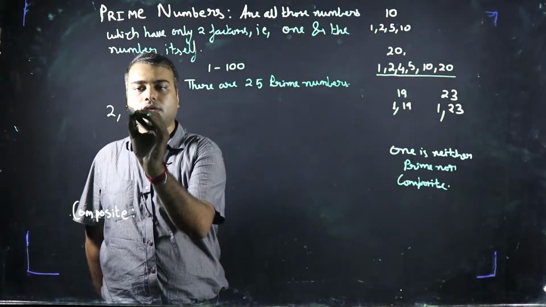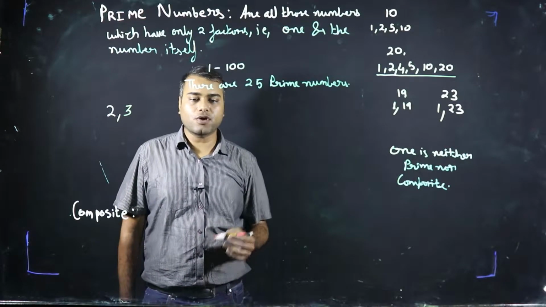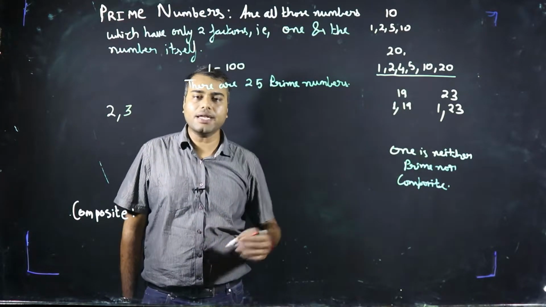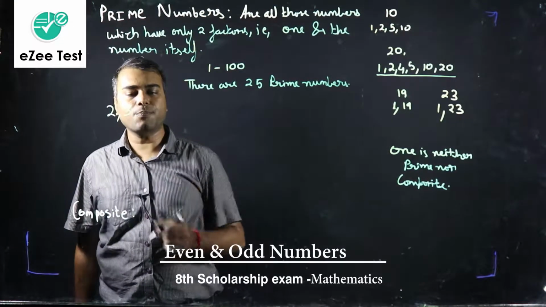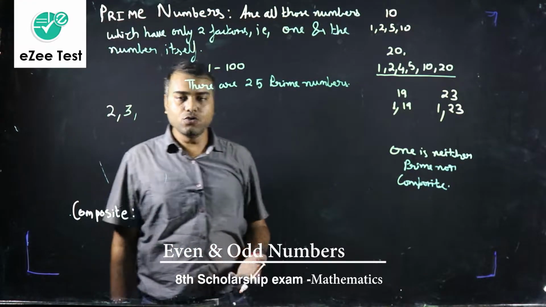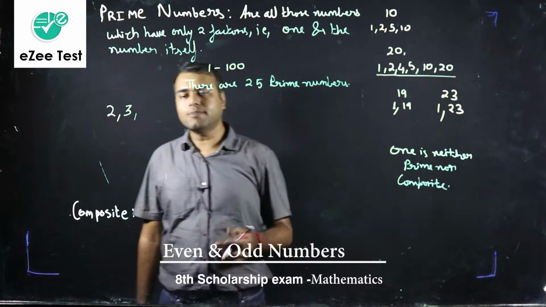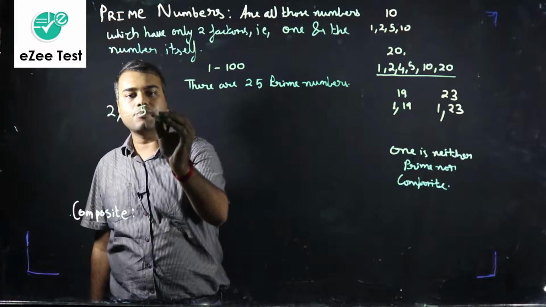Fine. Then comes 3. 3 is also a prime number because 3 is divisible by only 1 and 3. 3 is not divisible by 2, so 3 is a prime number. Then what is the next number? 4, but 4 is divisible by 2, so it is not a prime number. Then comes 5. 5 is divisible by only 1 and 5, it is a prime number.